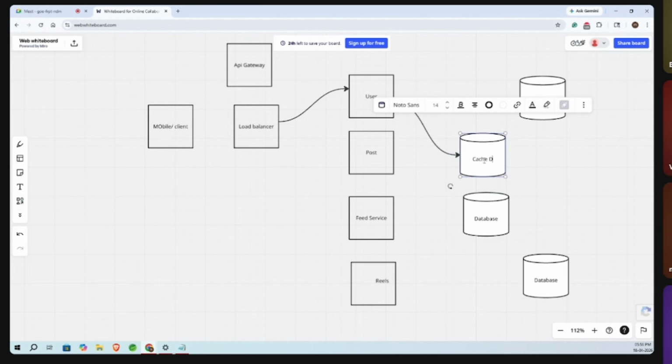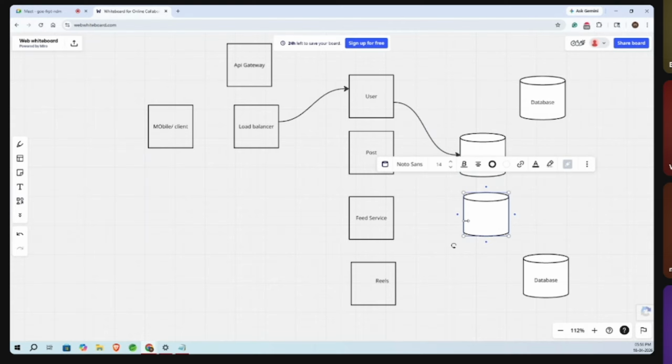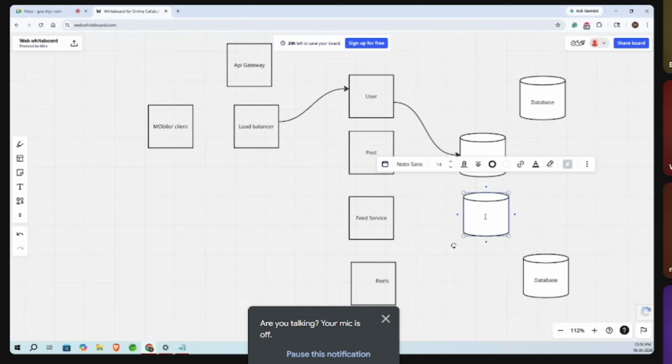Can we not have a kind of metadata service in between your microservices and the database, so that the user service, post service, or the other services don't directly communicate with your database? Let's say your user service wants to retrieve some data from another database, or wants to perform some joins and other complex operations. In that case, your user service will have to communicate with each and every database that is there.